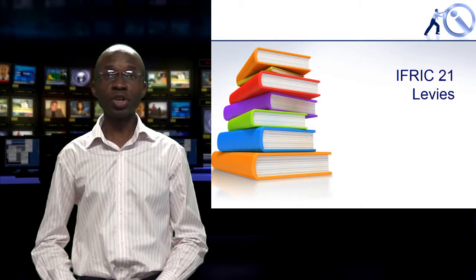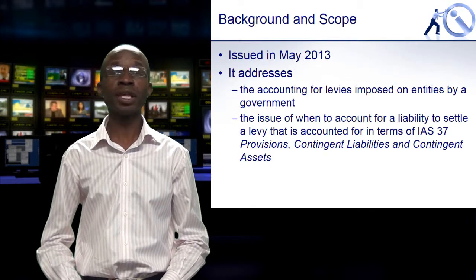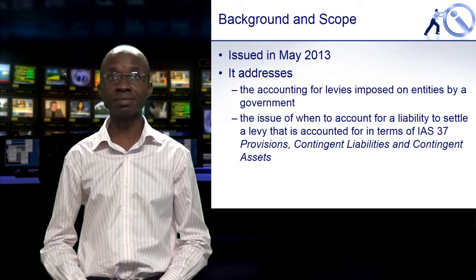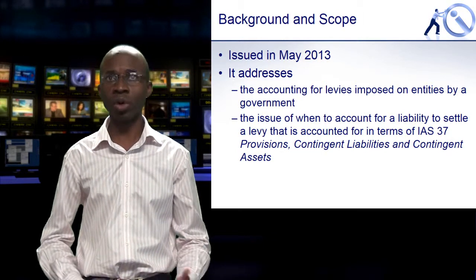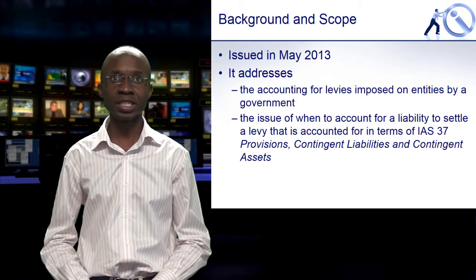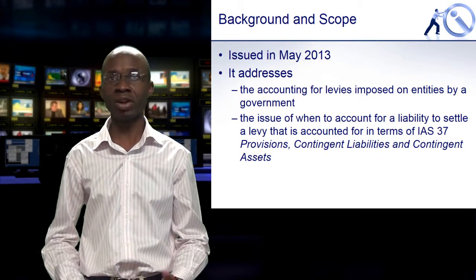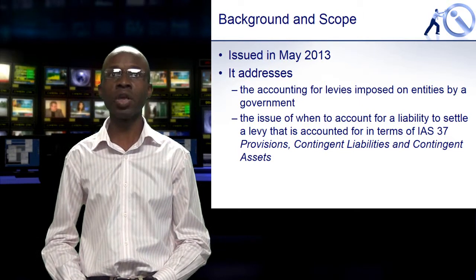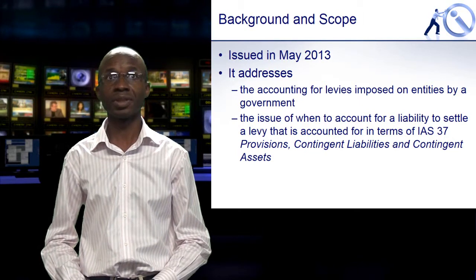My name is Raymond from W.consulting, and I'm here to talk to you today about the interpretation IFRIC 21 that was issued in May of 2013 to address the accounting for levies. It addresses the accounting for levies that are imposed on organizations by governments and government departments, government type entities. And it addresses the issue of when to account for a liability that arises in such situations that would normally be dealt with in terms of IAS 37 on provisions, contingent liabilities, and contingent assets.